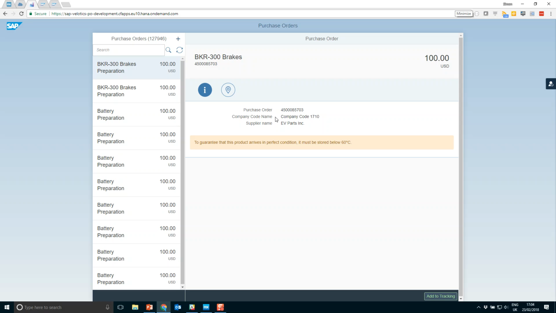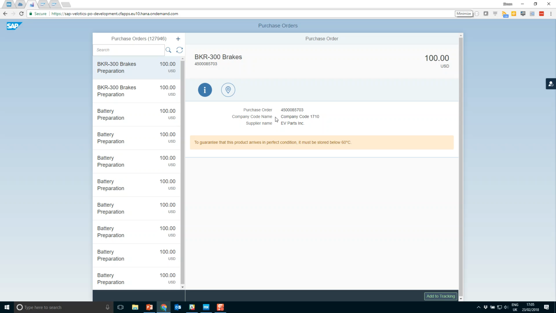Now, when we have a particular purchase order, we want to be able to track that order. We want to be able to see that the transportation of those goods is dealt with in a consistent manner and that those goods are not damaged during the transit. In order to do that, we need to be able to monitor certain conditions of how it's been transported, such as temperature, humidity, movement. And to do so, a lot of companies are starting to look at and use IoT services.